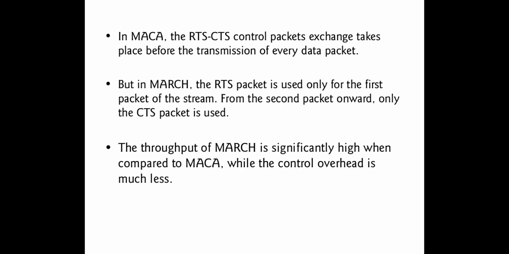Here, two control packets, the RTS and CTS packets, need to be exchanged before each packet is transmitted. Whereas in the MARCH protocol, the RTS packet is used only for the first packet of the stream. From the second packet onwards, only the CTS packet is used. Therefore, the throughput of the MARCH protocol is significantly higher when compared to the MACA protocol, and the control overhead is less.